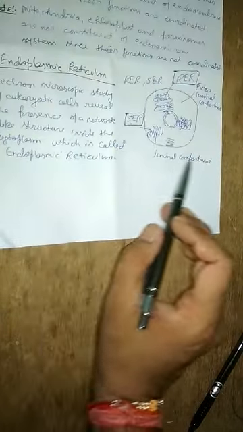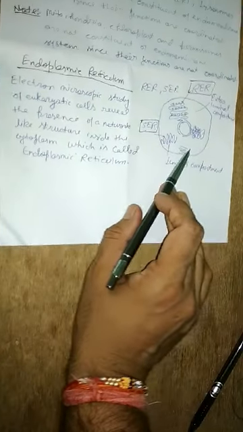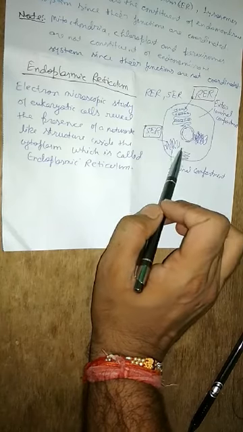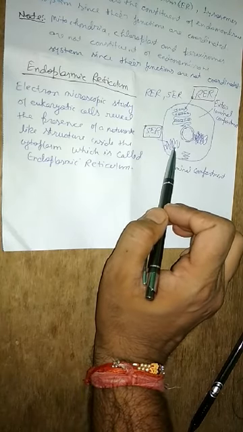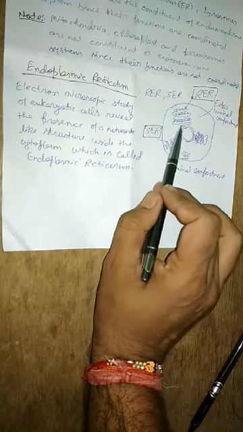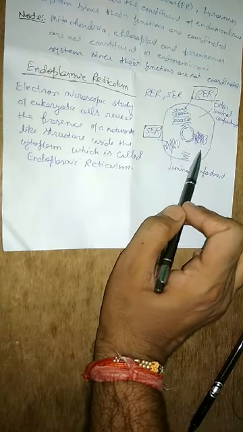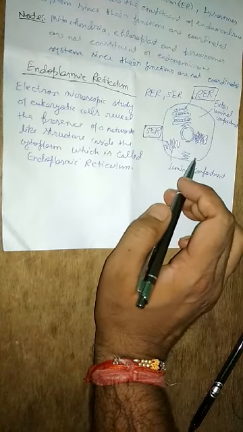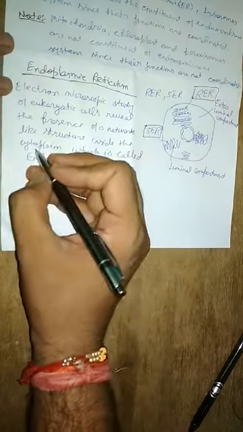Then I told you this endoplasmic reticulum will divide the cytoplasm into two compartments. That compartment which is bounded by this network is called the luminal compartment, and the other compartment which is not bounded by this endoplasmic reticulum is called what? Extraluminal compartment.